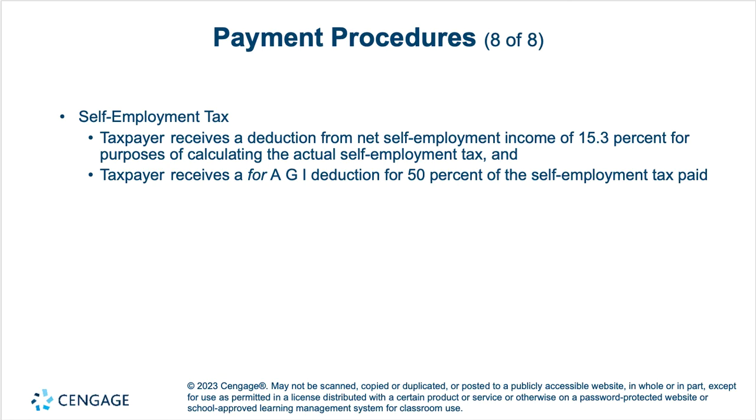However, the taxpayer receives a deduction from net self-employment income of 15.3% for the purposes of calculating the actual self-employment tax. And the taxpayer receives a for AGI deduction of 50% of the self-employment tax paid. So they're reducing their adjusted gross income by the employer portion of the tax that they had to pay. So it kind of offsets that increased expense to the employer for being self-employed.